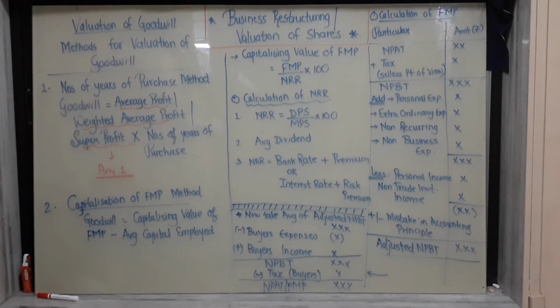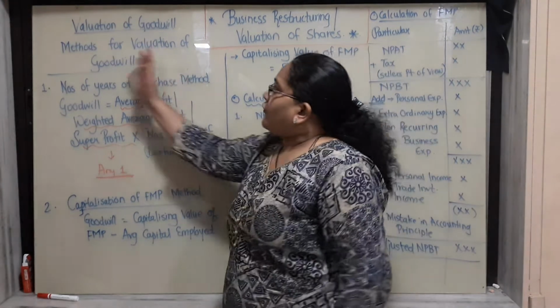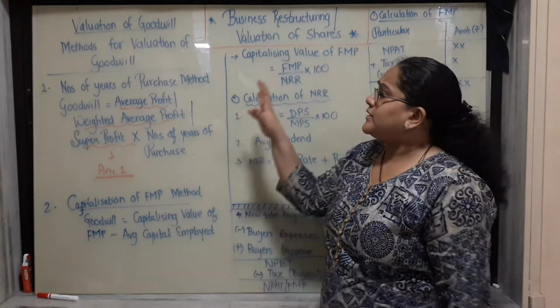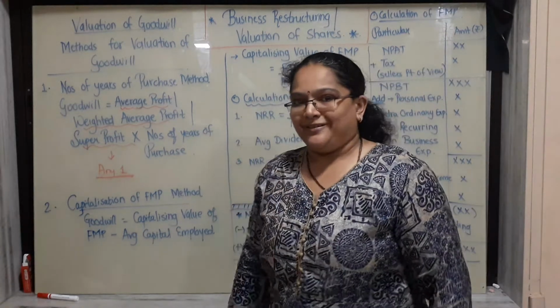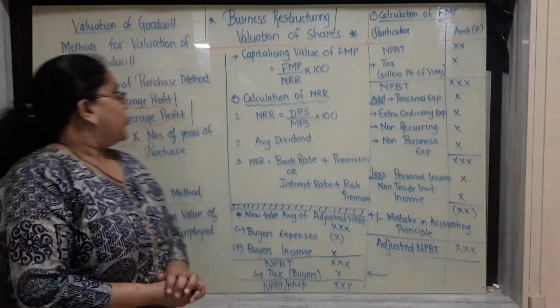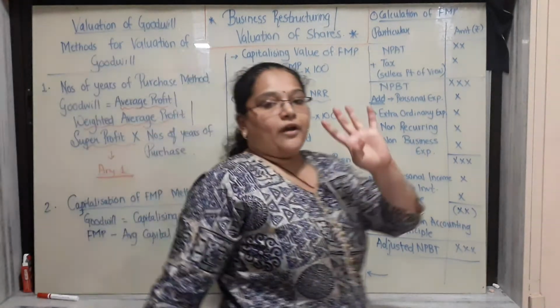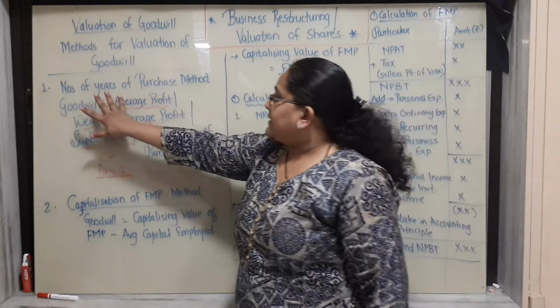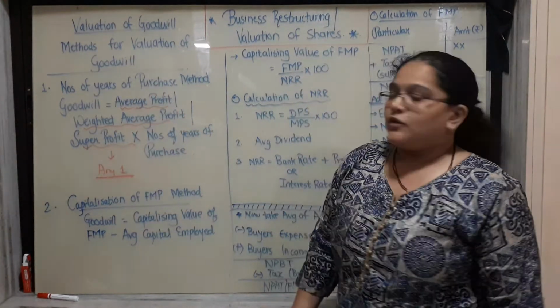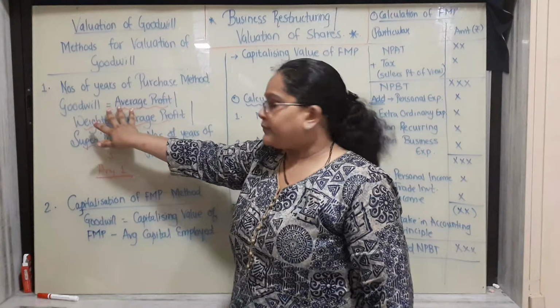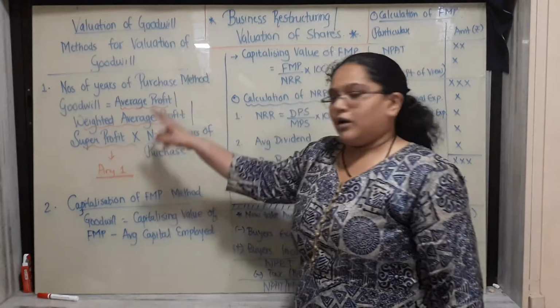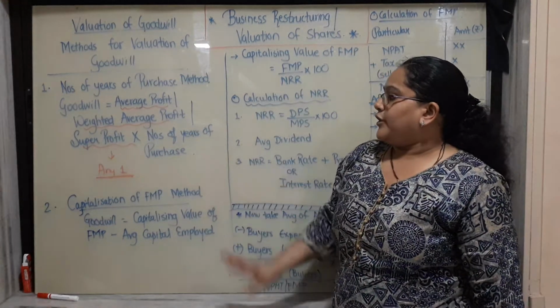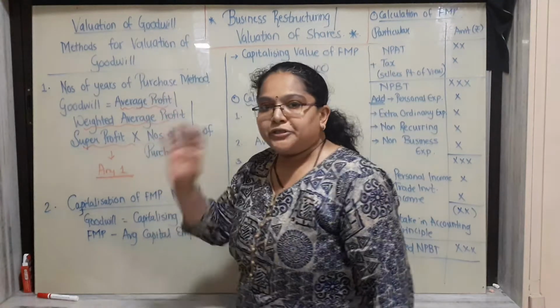So, let us now move to the methods of valuation of goodwill. How to value or calculate the goodwill? Students, when we calculate goodwill, it is purchased goodwill; inherent is a lump sum. For purchased goodwill, you have 5 methods. The first method is the number of years of purchase method. The formula is goodwill equals average profit or weighted average profit or super profit into number of years of purchase. Any one of them can be asked in the question.